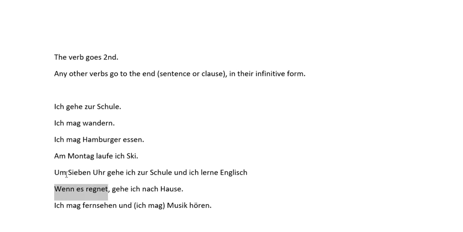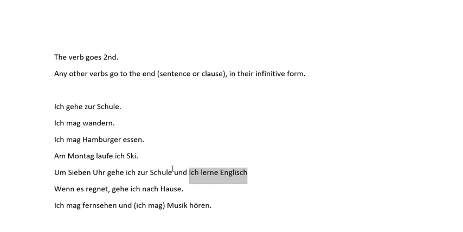Now, the reason I wrote this example for you here is here we have a sentence with a first clause and then a second clause. And this is not a dependent clause. You can see the meaning here, at 7 o'clock I go to school, I learn English, is totally separate. We could just write a period and write this as a separate sentence and it would make just as much sense. Whereas if you just said, when it rains, on its own, it really doesn't make sense. It depends on this part for the meaning.